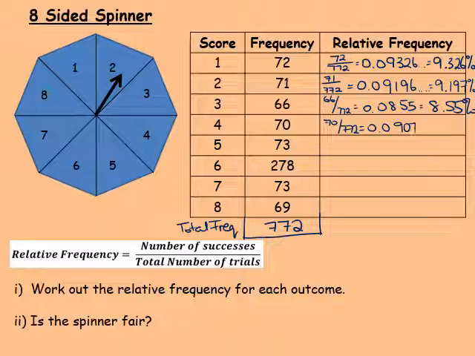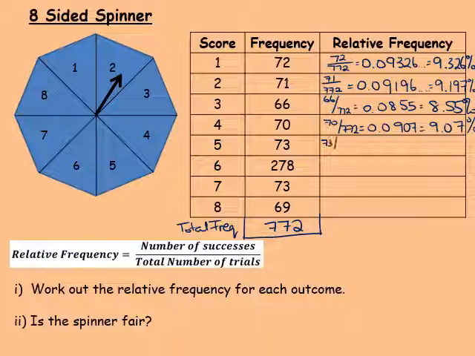0.0907. So let's go for maybe 4 decimal places. So that's 9.07%. Be mindful, I am rounding as I go along. Don't worry if you're not sure how to round for now. I'll go through a video on rounding later.